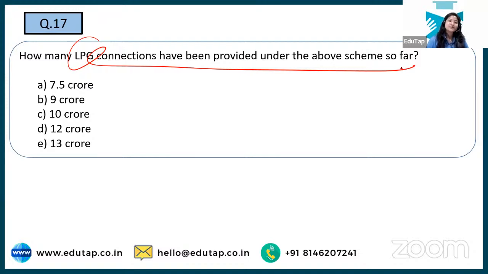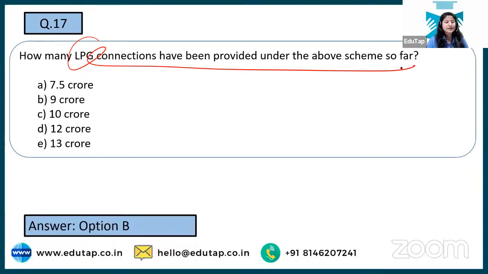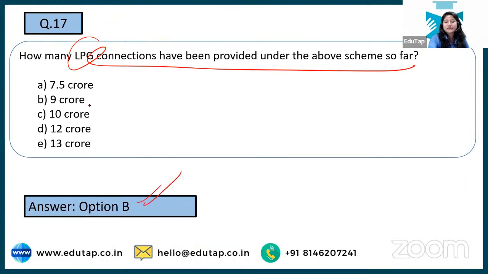Questions along similar lines have been asked in examinations before, and they are going to be continued in the future also, so you should be ready with it. Okay, so for now, how many have been provided? See, the correct answer is option B, that is 9 crore.